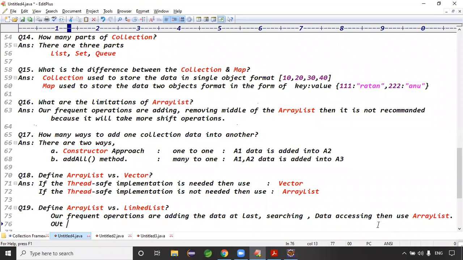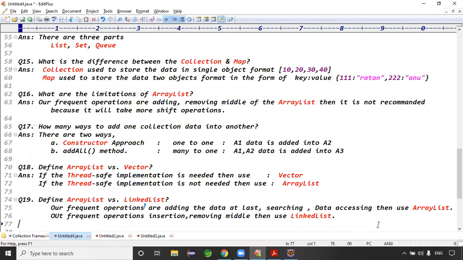Exactly. But if our frequent operations are inserting data and removing data in the middle, then use what? Then use LinkedList, right? Yes, this is a correct statement.